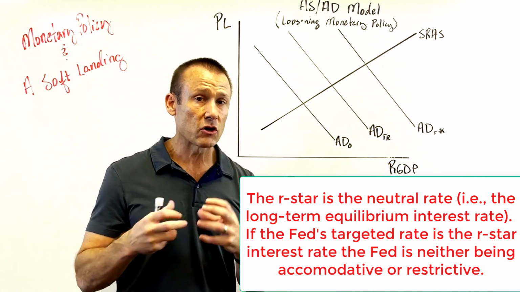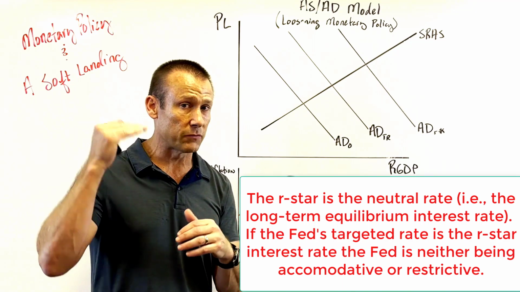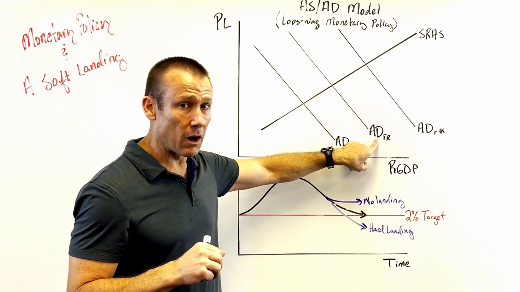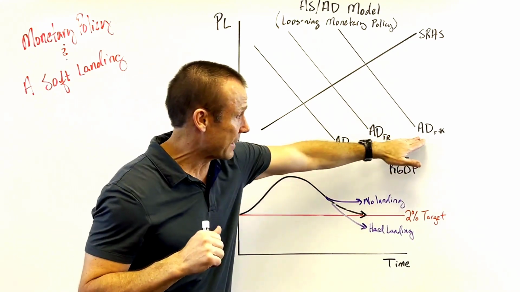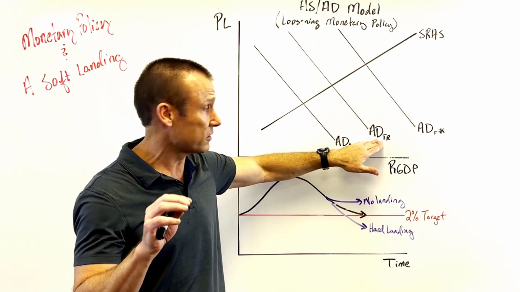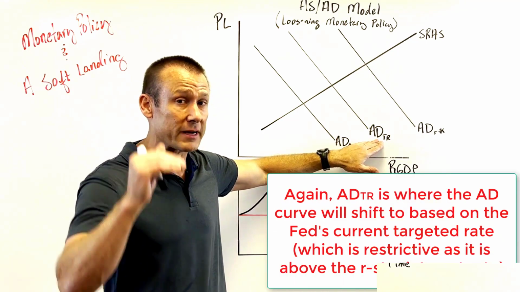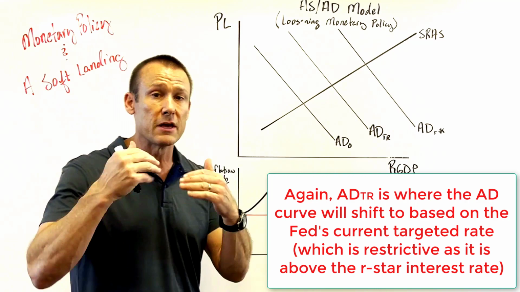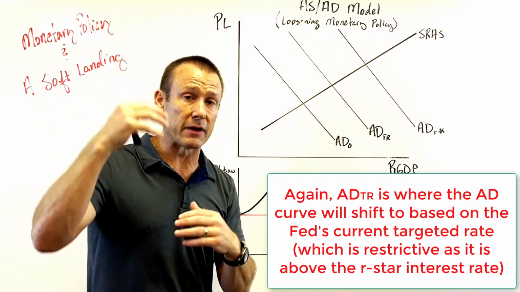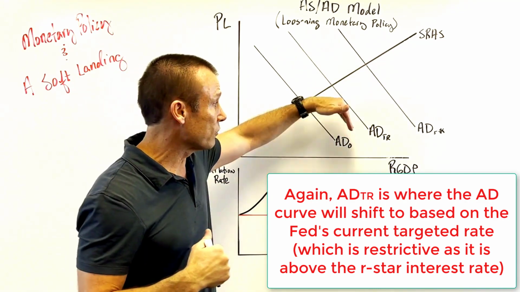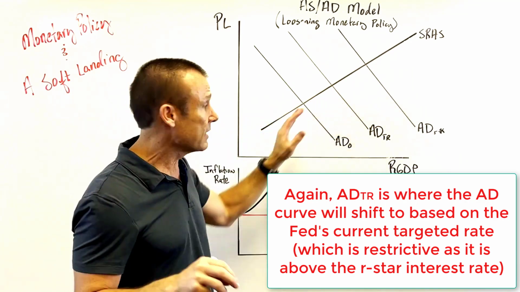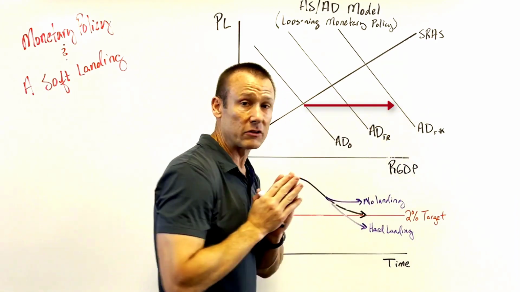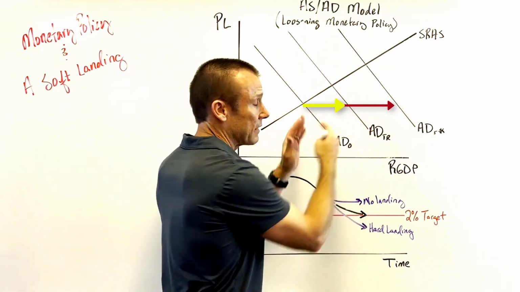Now, the Fed would say currently their federal funds rate being at 5.25 to 5.5, and again, I'm talking in nominal terms, is above, okay, now I know my AD curve's back here, but this is so important to understand. Their targeted federal funds rate is above the R star rate, so they're being restrictive. They're restricting growth, right? They're keeping interest rates elevated above the neutral rate and restricting AD, which is total spending. Aggregate demand is our total spending line. So instead of AD or total spending increasing by that much, it's only increasing by this much.